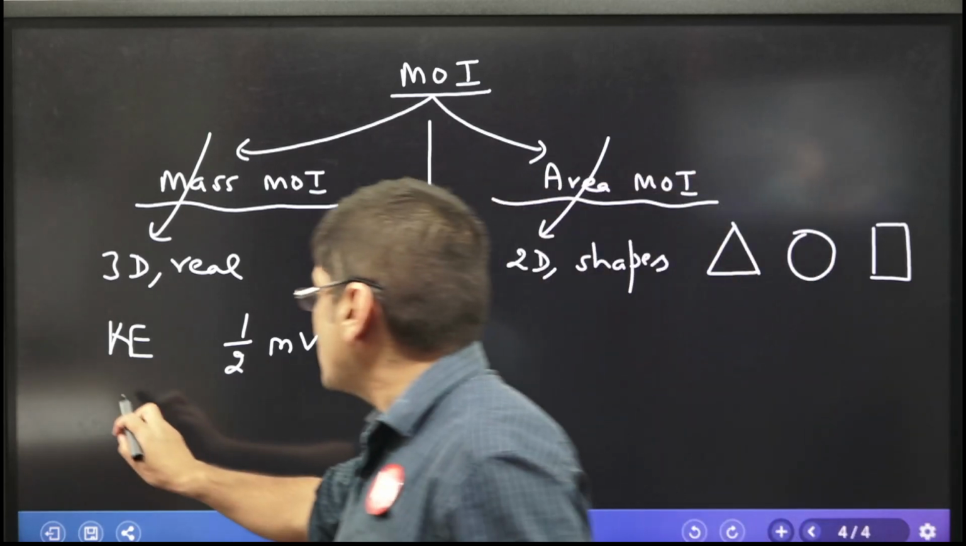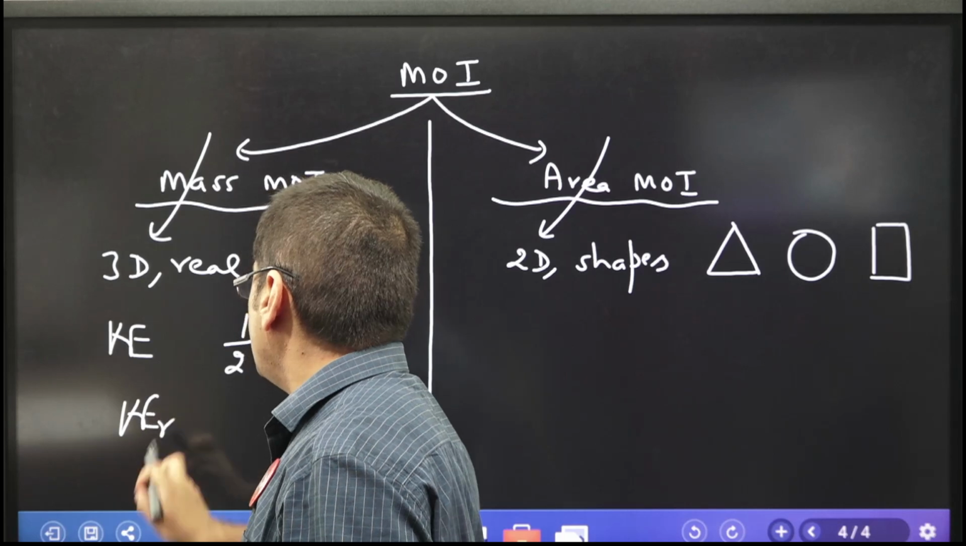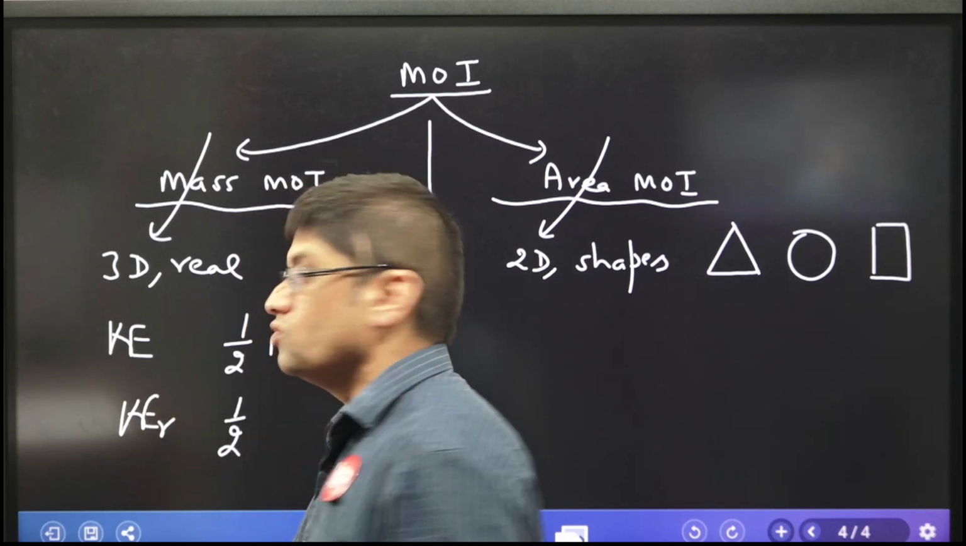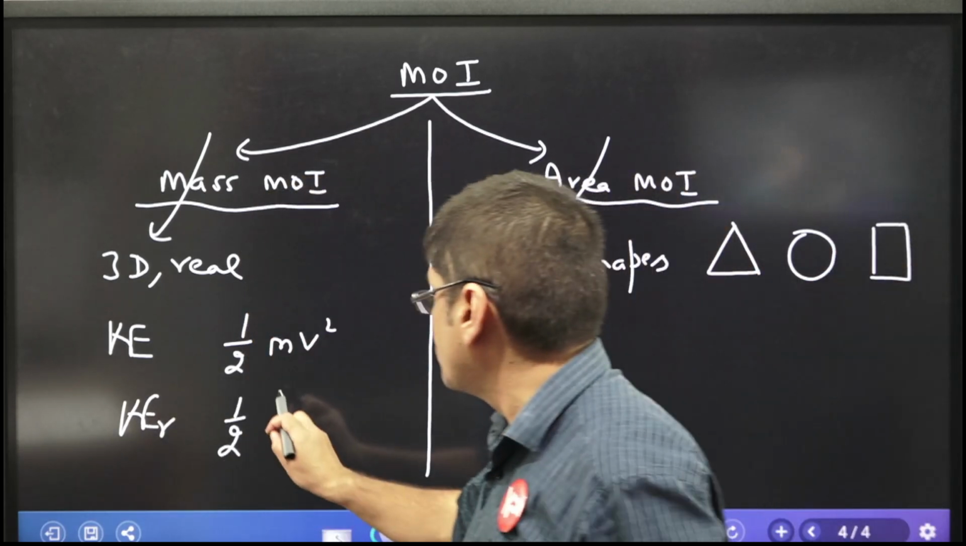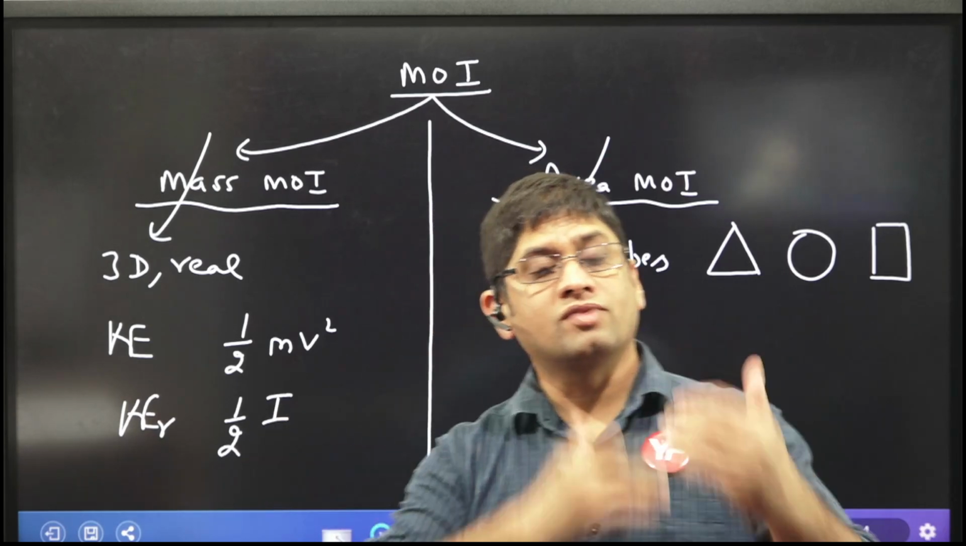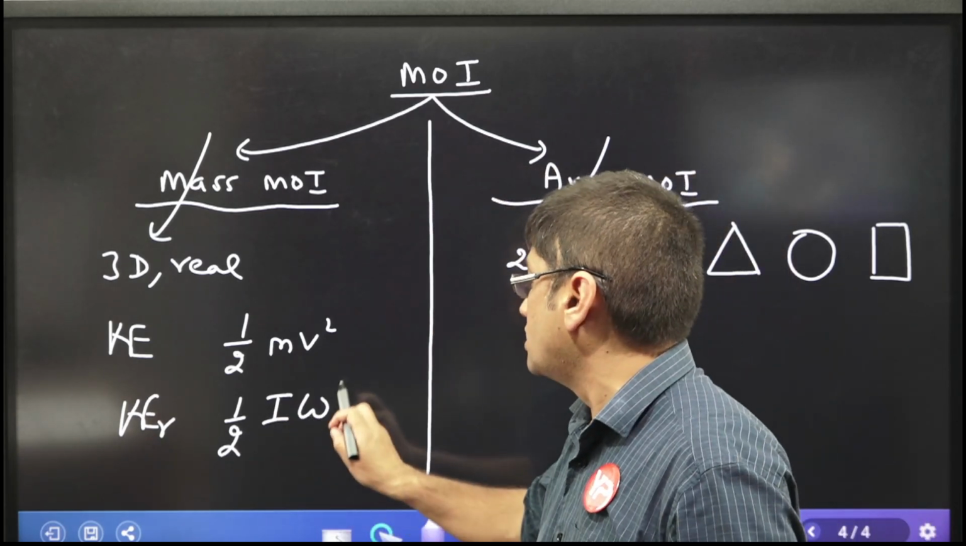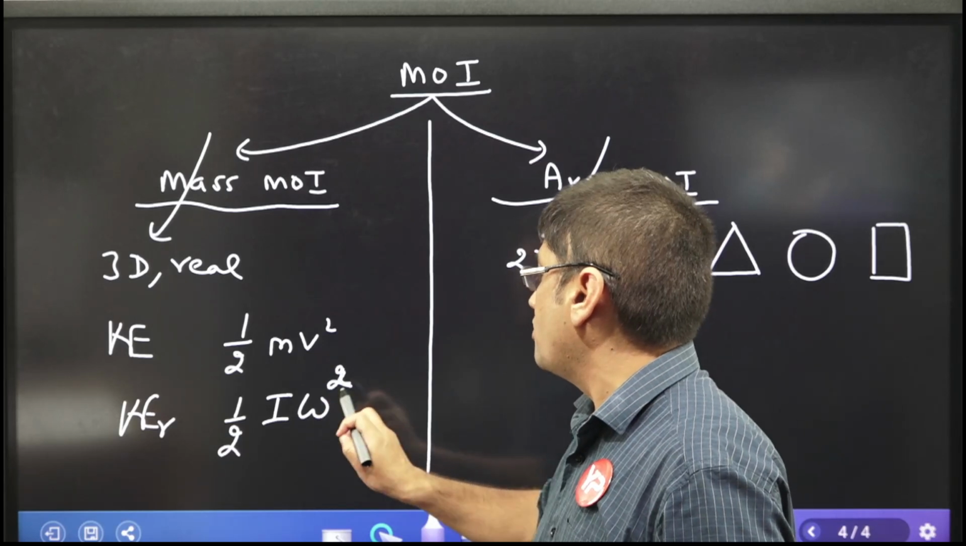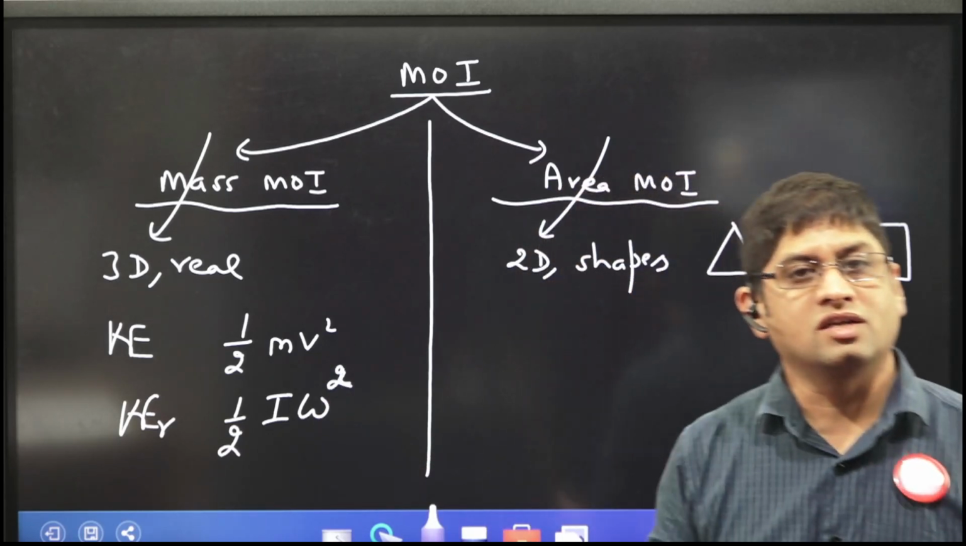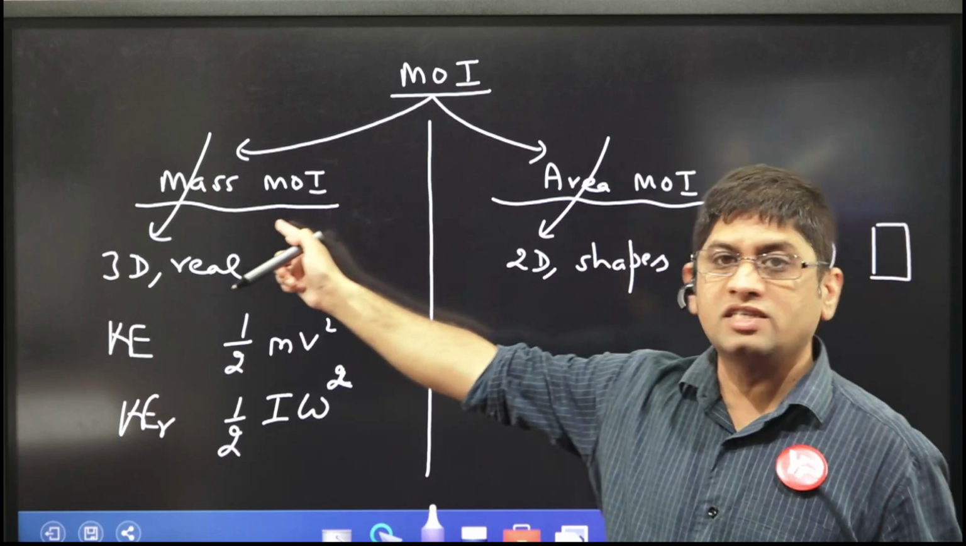Can you tell me what is the rotational kinetic energy? Yes, sir, rotational kinetic energy. What is the analogy of the mass? It is moment of inertia. What is the analogy of the velocity? Angular velocity. So whenever you are to calculate rotational kinetic energy, which moment of inertia you have to use?